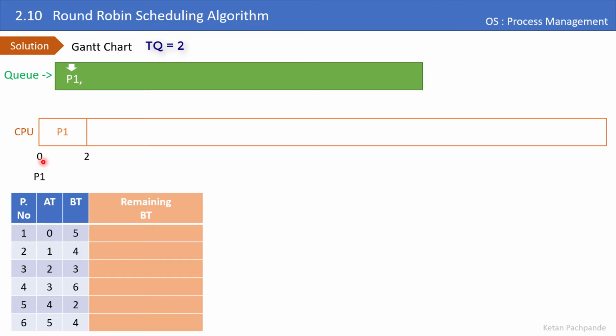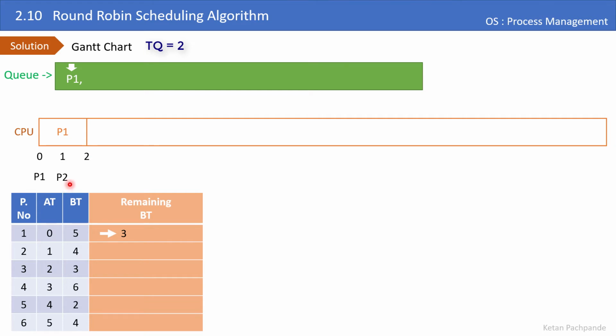So from 0 to 2, that process is going to execute. So the remaining burst time of that process is going to be 5 minus 2, that is 3. So in the future, whenever that process P1 will get a chance, I have to allocate this remaining time for that process. Now when this process was under execution, at time t is equal to 1, process P2 arrives.